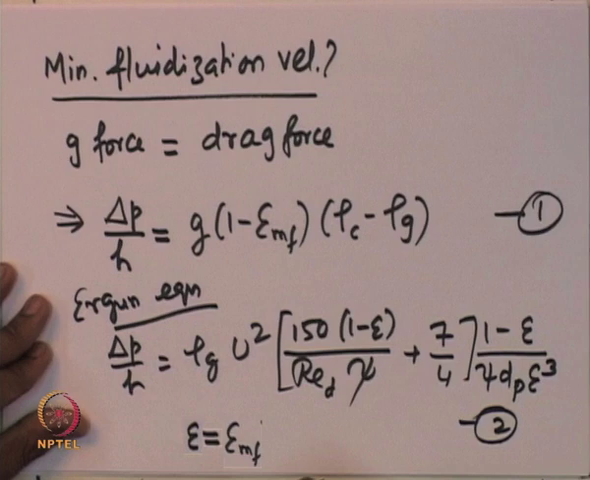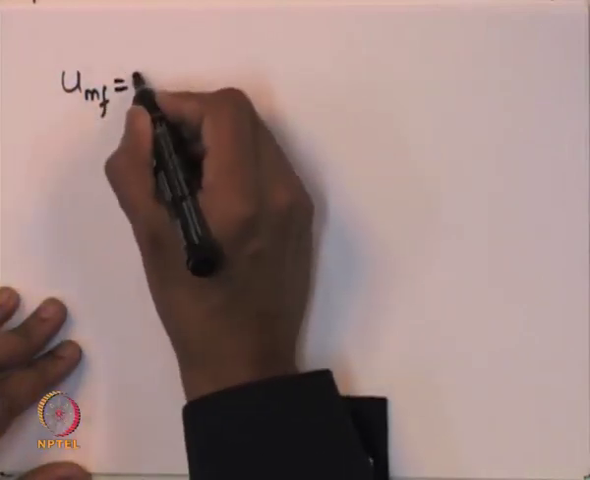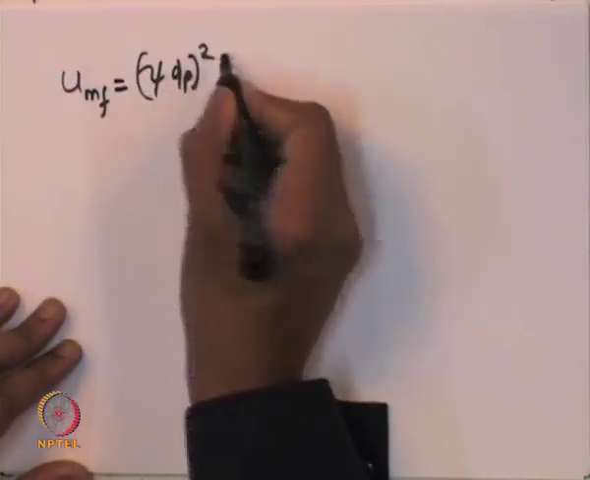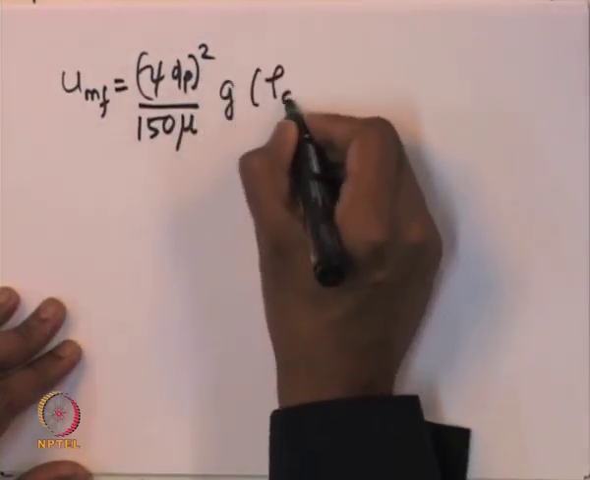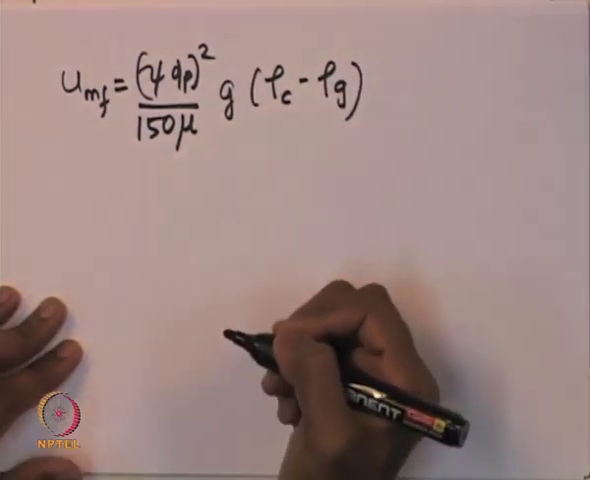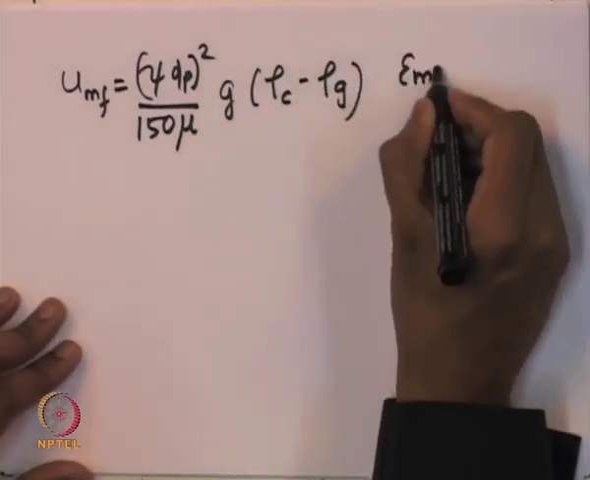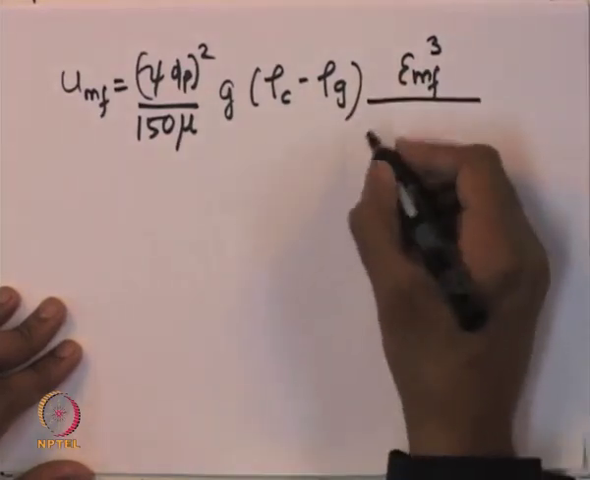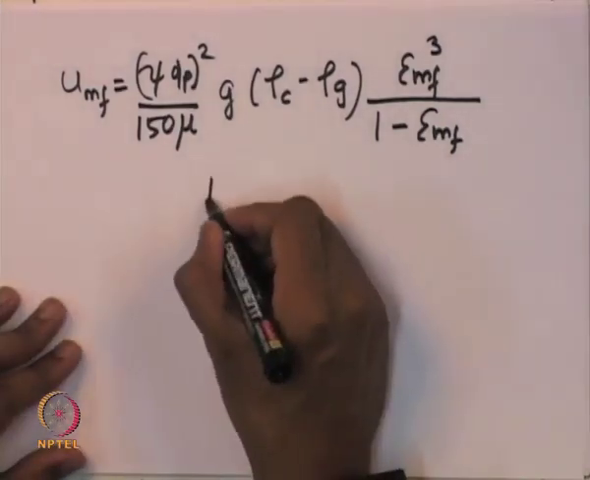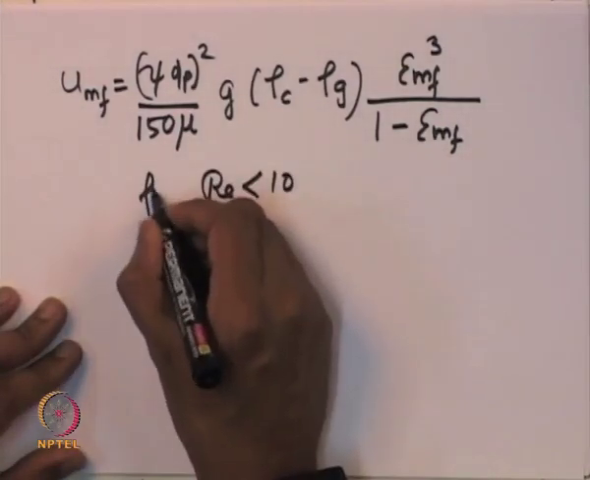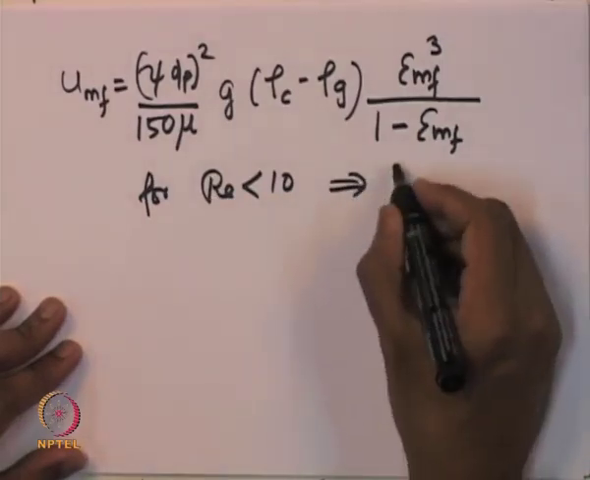Now, by equating these two expressions 1 and 2, we can find the minimum fluidization velocity. The minimum fluidization velocity is given by psi dp square divided by 150 mu into gravity into the difference in the density of the catalyst and the density of the gas stream into the porosity at the minimum fluidization velocity divided by 1 minus epsilon mf. Now, this is valid only for Reynolds number less than 10, which is typically the case for fine particles.